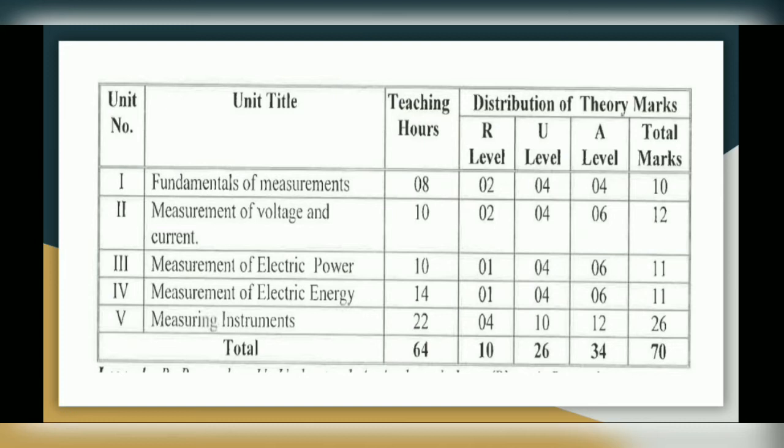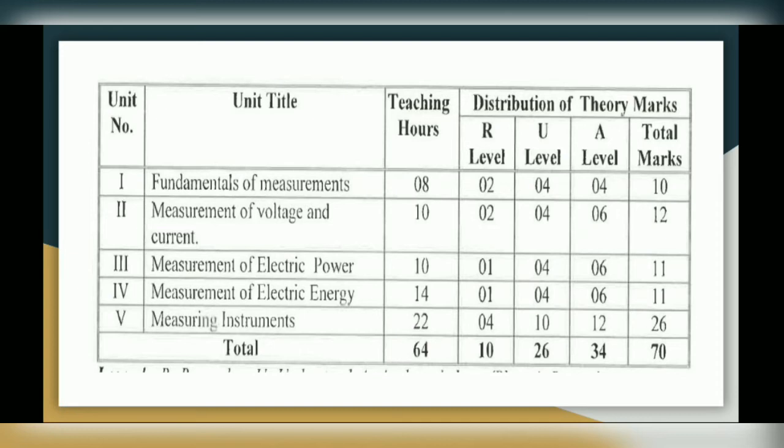Then the second chapter is measurement of voltage and current. It has total 12 marks, and in this chapter you will learn about PMMC instrument and MI instrument. MI instruments have two types, repulsion type and attraction type.